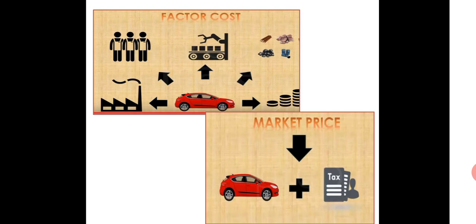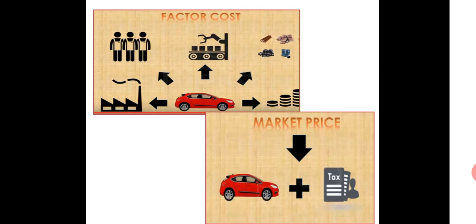First one, factor cost. Here the product is a car, where you can see all the different factors of production: the factory cost, raw materials, all the capital, labor, machineries, and how much they are being paid. What are the costs for these factors of production is considered as factor cost. And market price, you can see at the end of the supply line, is the product inclusive of all the taxes. So market price will always be higher than factor cost.